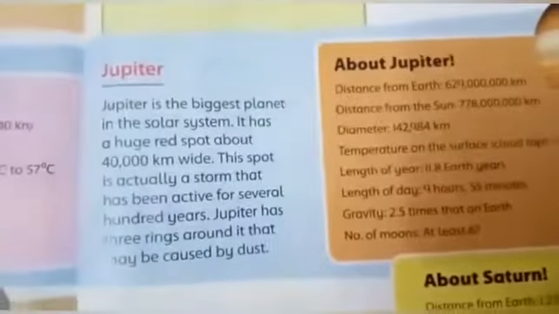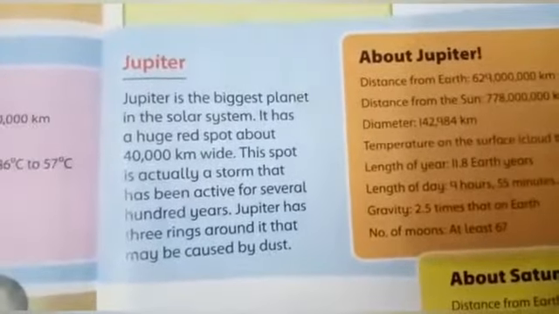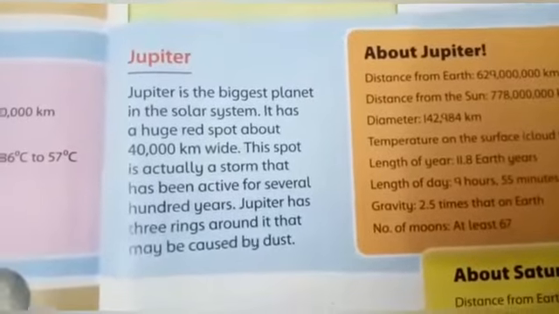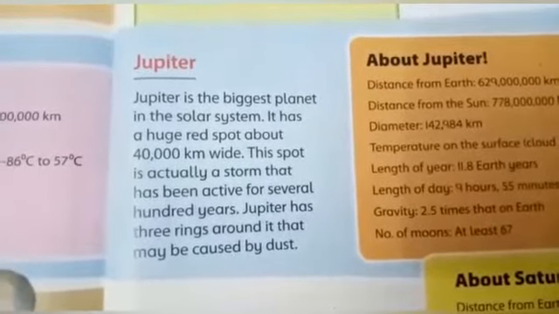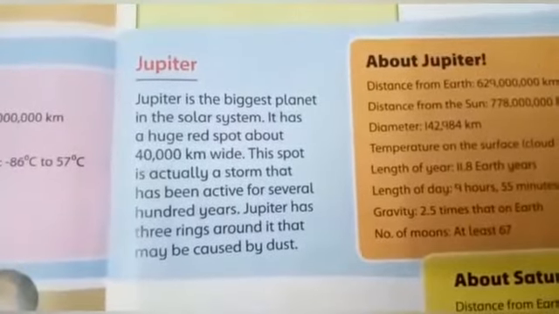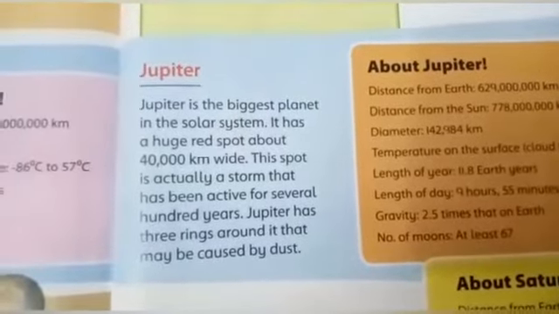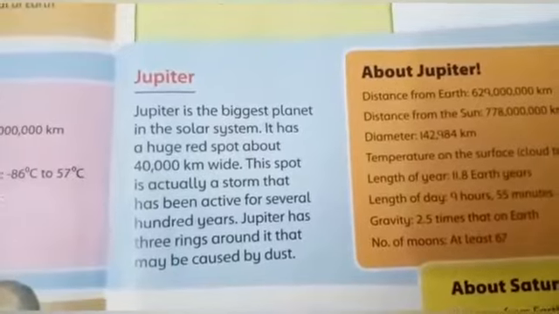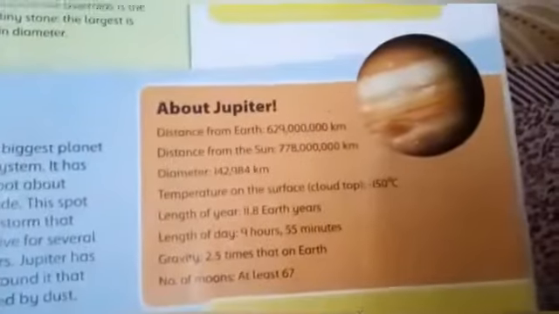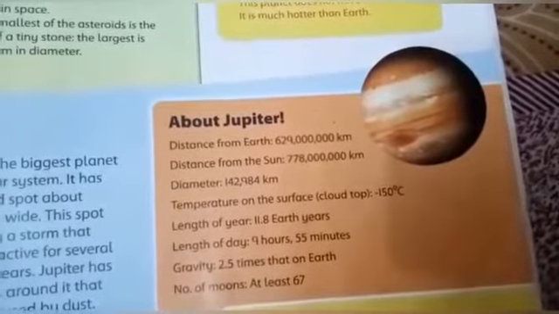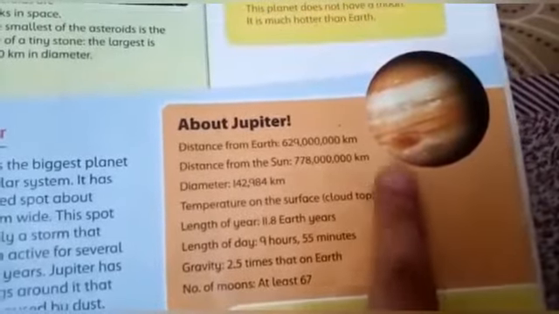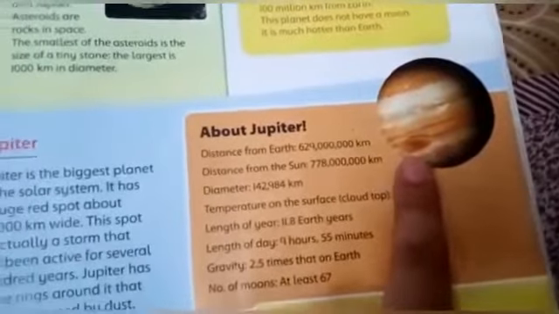Next is Jupiter. Jupiter is the biggest planet in the solar system. It has a huge red spot about 40,000 km wide. This spot is actually a storm that has been active for several hundred years. Jupiter has 3 rings around it that may be caused by dust. Students, as you can see in the diagram, Jupiter is the largest planet in our solar system and it has a huge spot which is 40,000 km wide. That is why it is also called shooting star.